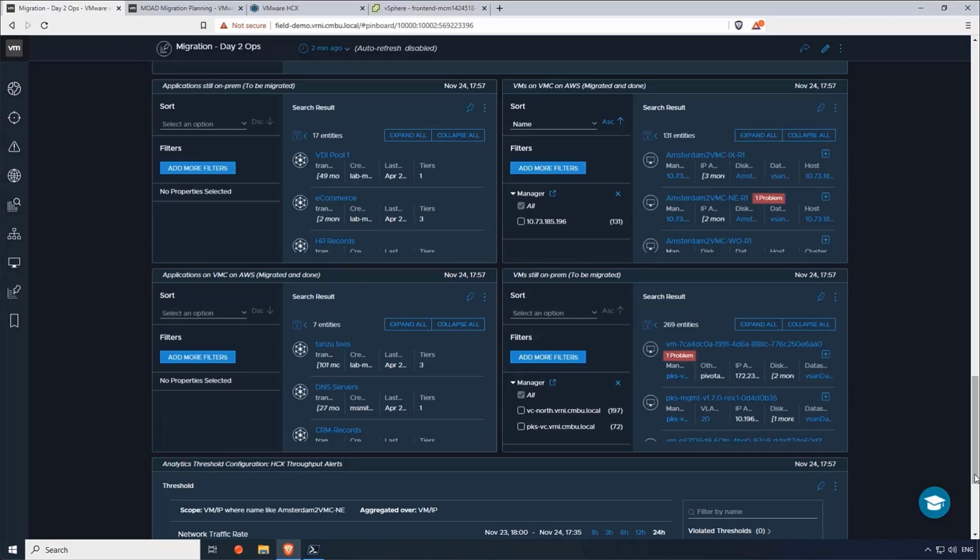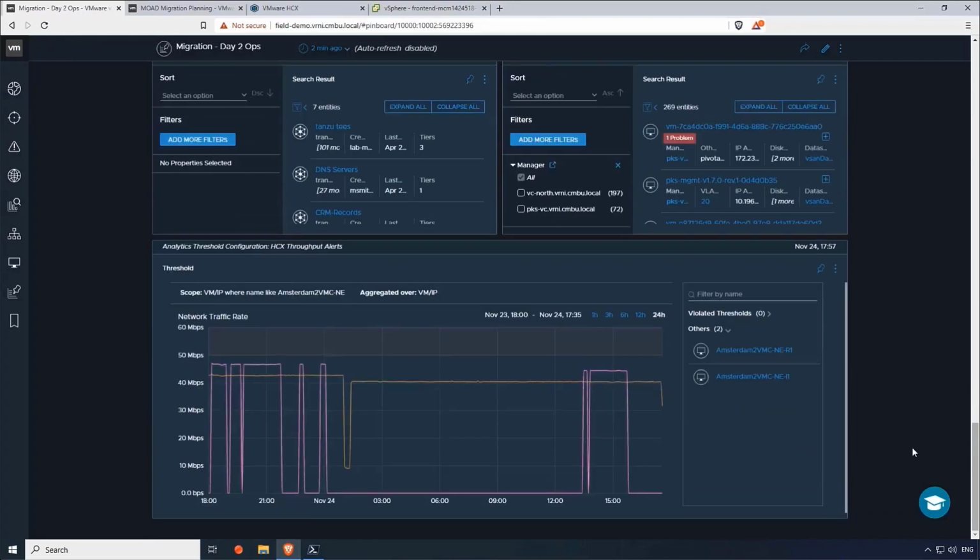And just because I'm not doing this migration, I still want to be apprised of what the progress is. So vRNI also gives you the opportunity to look at the applications that are still on-prem, the applications that are already migrated, and then the same thing for all the VMs. So I just want to keep an eye out. And I showed you the network throughput of the ACX L2 extension appliances earlier.